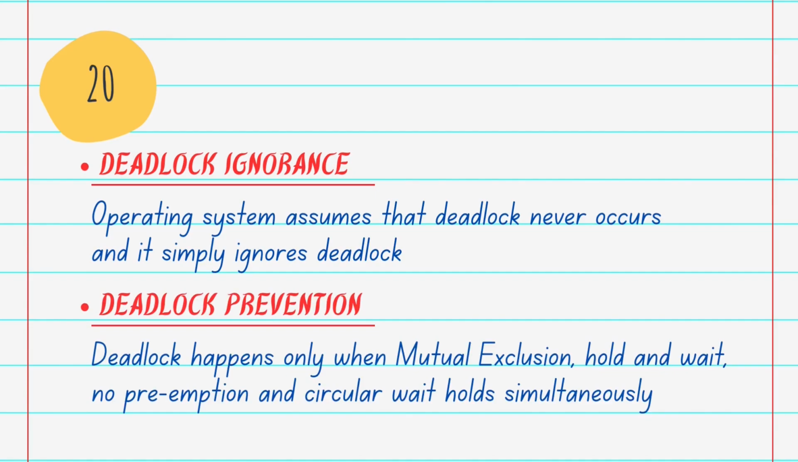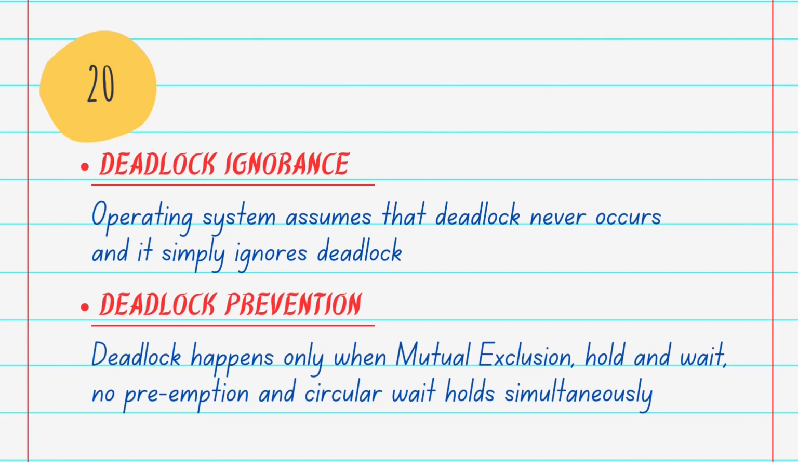And our second approach is deadlock prevention. Actually, deadlock happens only when mutual exclusion, hold and wait, no preemption, and circular wait hold simultaneously. If it is possible to violate one of the four conditions at any time, then deadlock can never occur in the system.